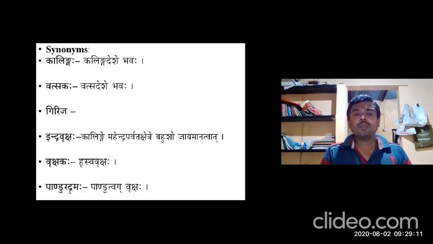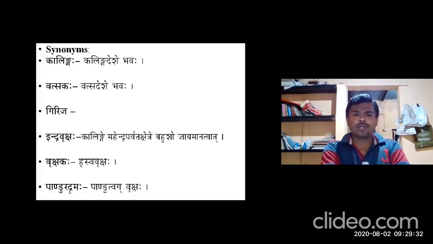Vatsakaha, Vatsadeshe Bhavaha, the plant which grows in Vatsaka Desha. So based on the availability. And Girija, the plant which grows in mountains or hilly areas. So based on the availability.